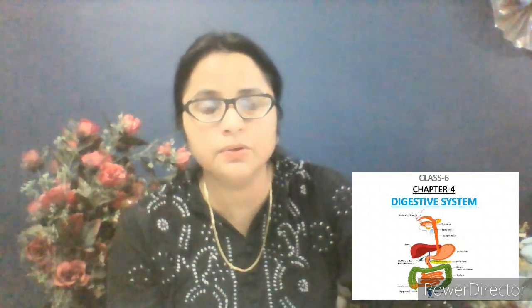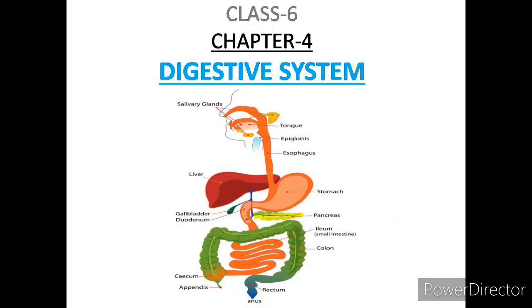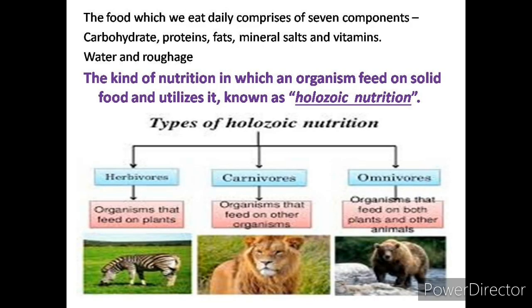That's why human beings come under holozoic organisms. They are showing holozoic nutrition. All the human beings are showing holozoic nutrition. So this chapter is chapter 4, digestive system. The food which we are eating is digested by the body. Now, the food which we eat daily comprises 7 components. These are called the nutrients: carbohydrates, protein, fats, mineral salts and vitamins, including water and roughage.